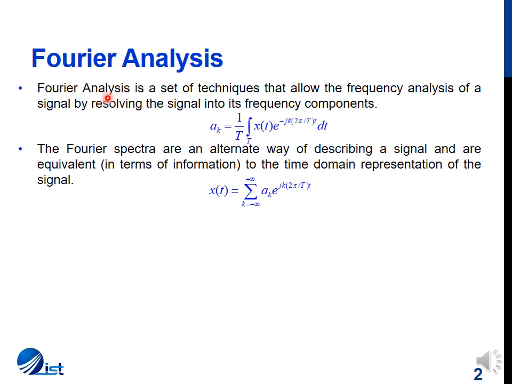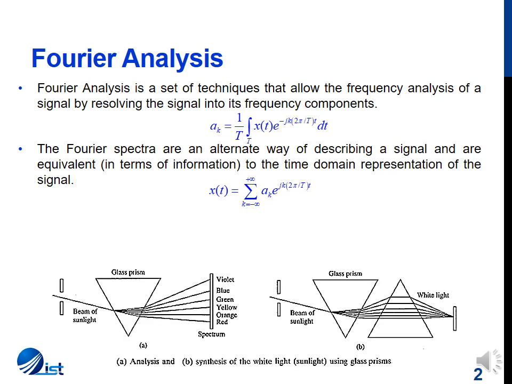Now the analysis equation and the synthesis equation can be explained through a simple prism example. When you were studying physics in your FSc, you must have seen that whenever a beam of white light passes through a glass prism, it is split into its constituent components.